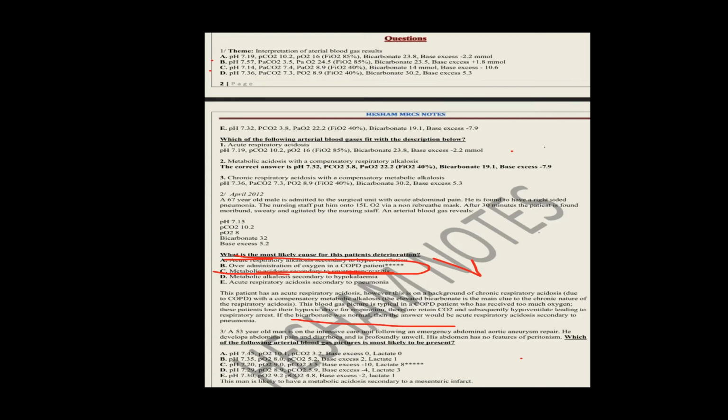This is a tricky one. Lactate is increased in D and C. Then what about CO2 in this patient, and the base excess is negative? CO2 will be decreased as compensation, because I have acidosis, so I have to wash out CO2 by hyperventilation, by respiratory compensation.